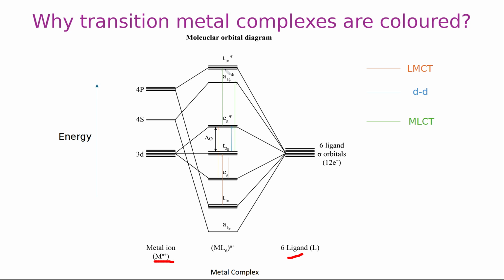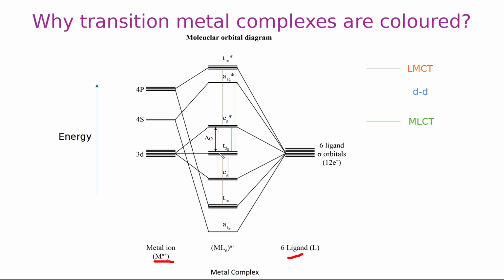And here what happens when you give visible light on that complex, then electrons from the lower energy level will absorb the light and get energy, because light is finally a form of energy, a photon, right? It's a packet of energy. So it will absorb the photons, the energy, then it will go to a higher energy level.